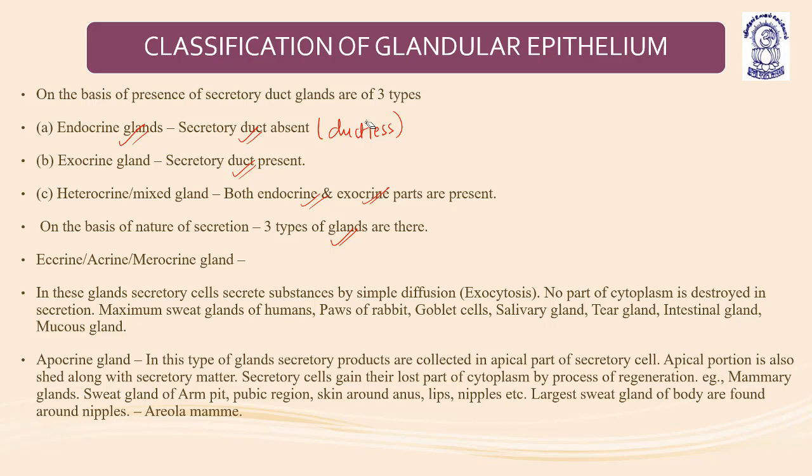Eccrine or acrine or merocrine glands. In these glands, the secretory cells secrete substances by simple diffusion or exocytosis. No part of the cytoplasm is destroyed in secretion. Examples: maximum sweat glands of humans, paws of rabbit, goblet cells, salivary gland, and tear gland, meaning the lacrimal gland.